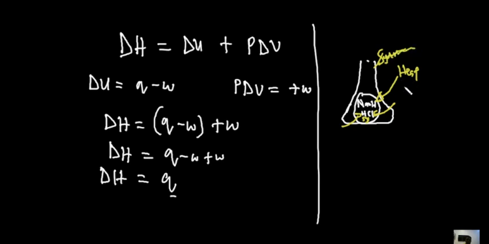Now, note this: once there is movement of heat into the system, not into the conical flask, but into the particular things we are studying, you will notice that it is referred to as an endothermic process. Now, the basic thing I would like you to take note of is that when this system is collecting heat from the surrounding, the temperature of the surrounding will start going down. So have that in mind. As an endothermic process is occurring, it is collecting heat from the surrounding, so the surrounding's temperature will go down, hence it will start becoming cool. However, the temperature of the system, because it is collecting that heat, would increase.